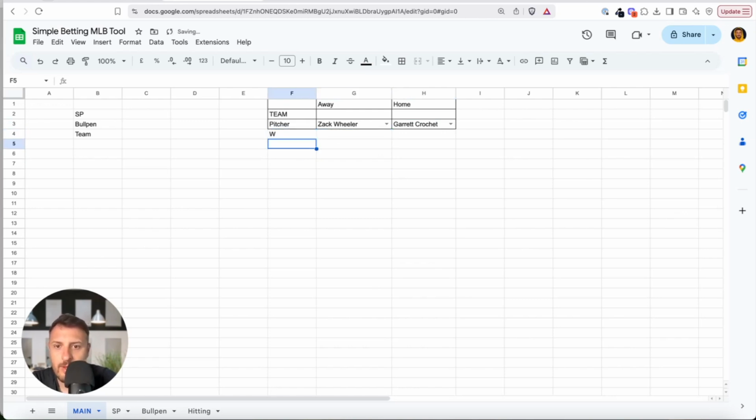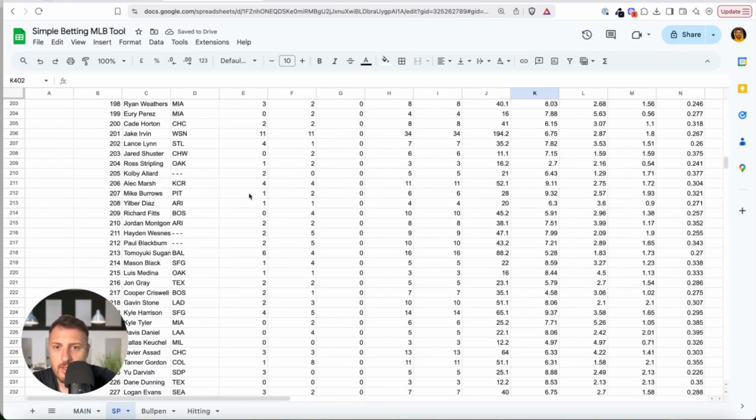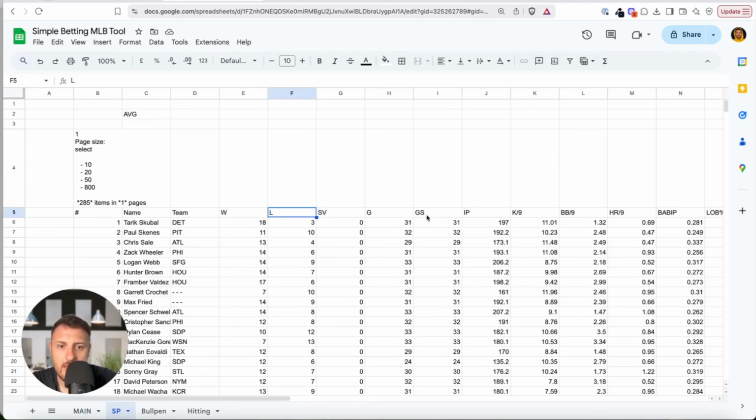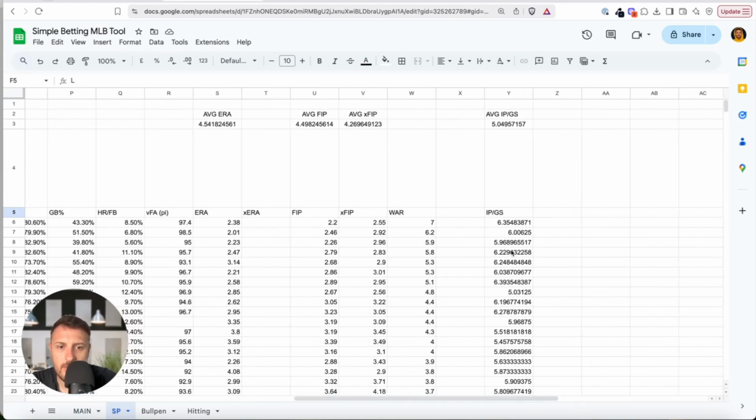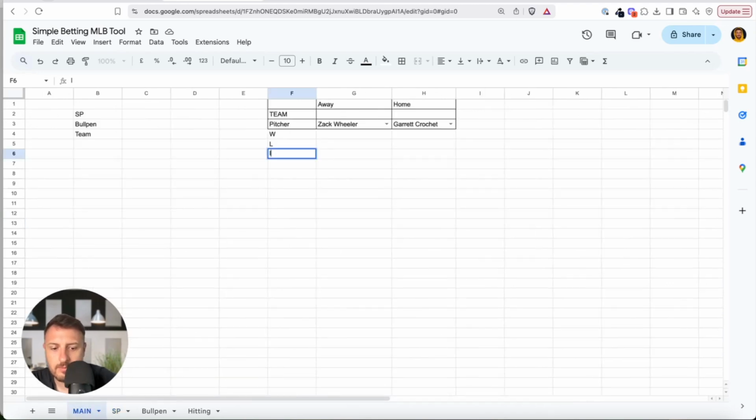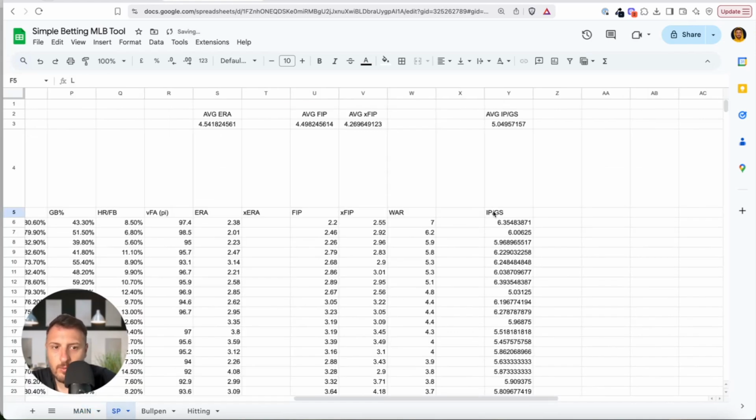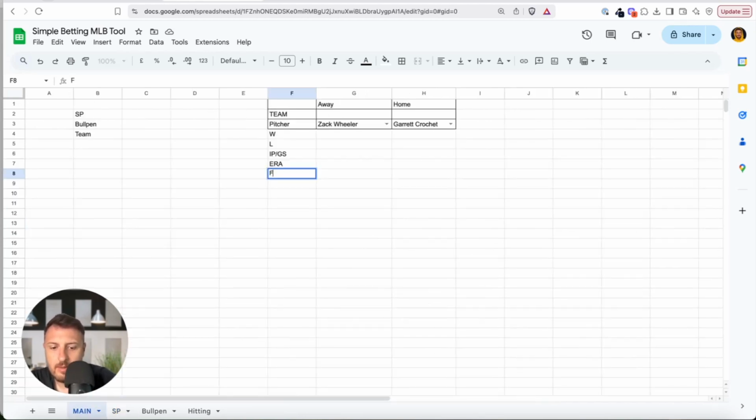What we can have, let's say, wins, losses. What else? What statistic do you want? Wins, losses. Let's say innings pitched per game start, and we will use ERA, and we will use FIP and xFIP. Those are metrics that are much better predictors for future performance than ERA. ERA is not a good predictor.